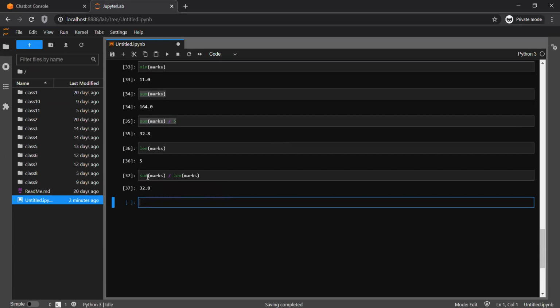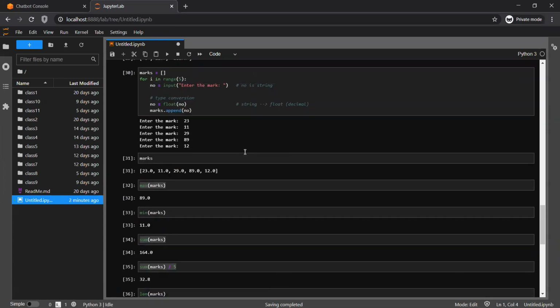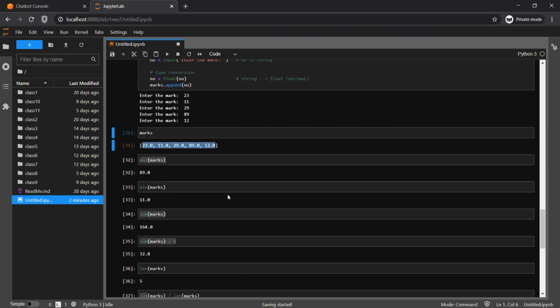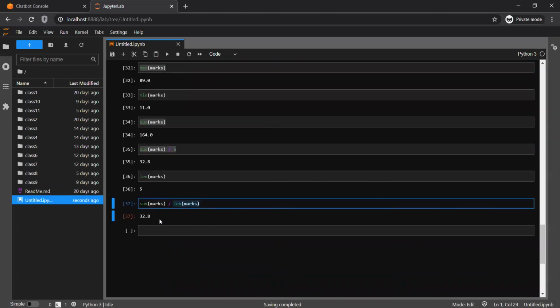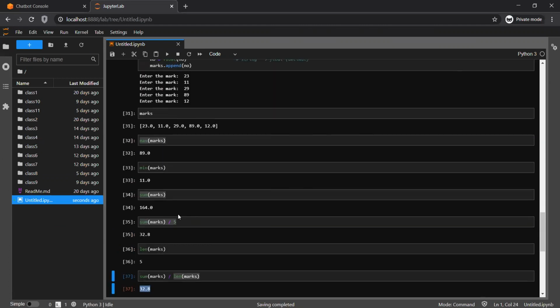The sum function will calculate the total of whatever float elements are there, add everything up, and then divide by the total length. It simply returns the average calculation. So you can do simple math operations.